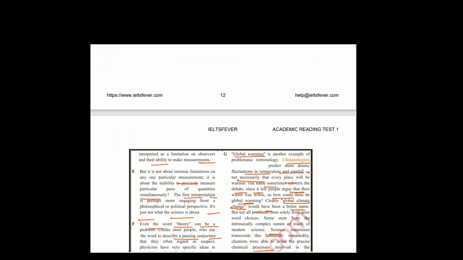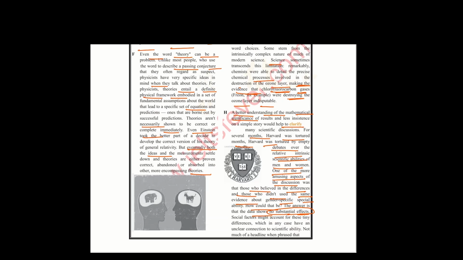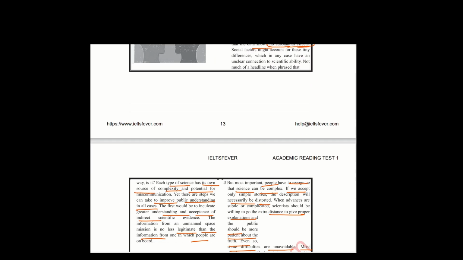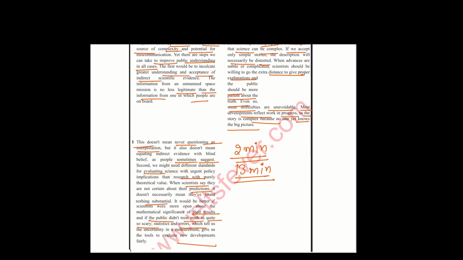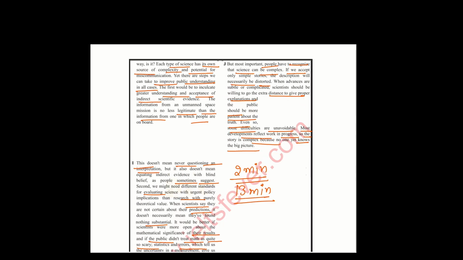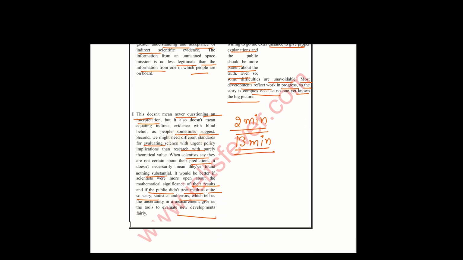Public understanding. Where is the mention of this keyword? Public understanding, that is in the I paragraph.